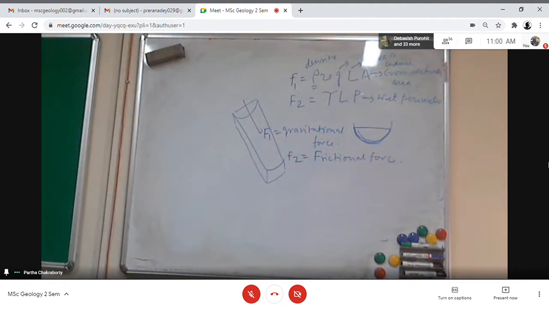Is it clear? Yes, sir. So if the flow is a non-accelerating flow, these two will be balancing one another.